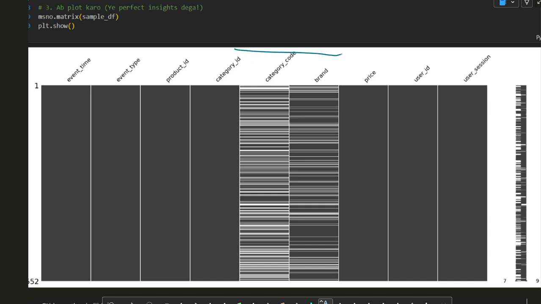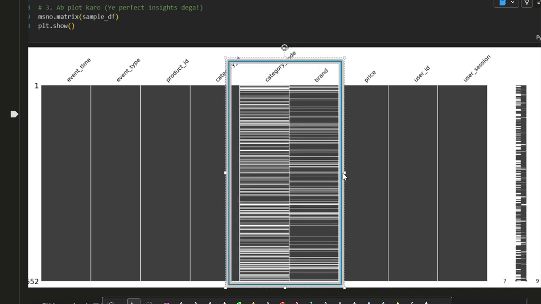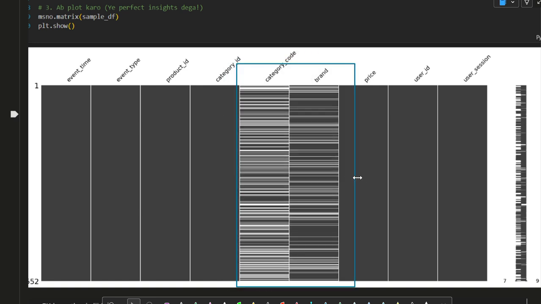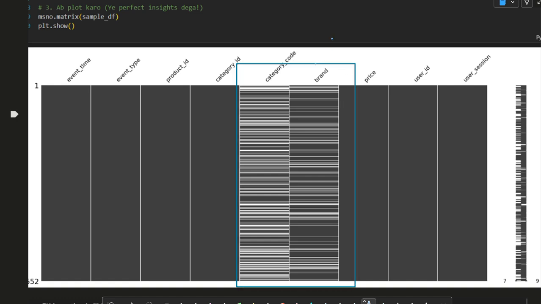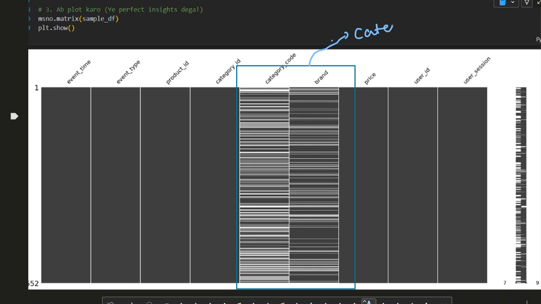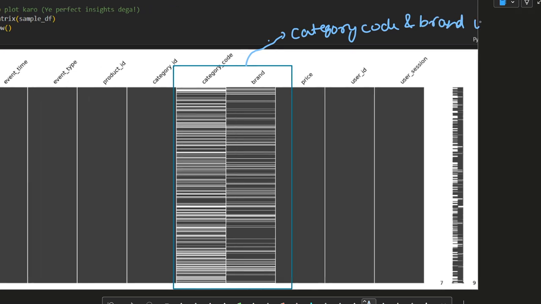Now when we performed the test over both the things, we found that they are missing completely at random. This is an interesting thing which we found. It means that the missingness of the category code and brand is not interrelated.